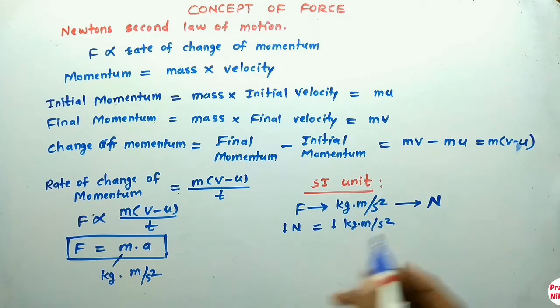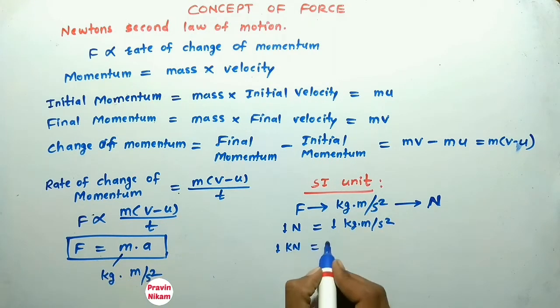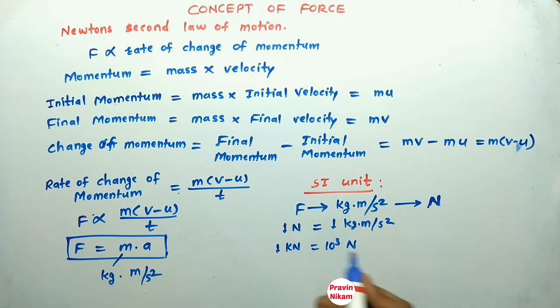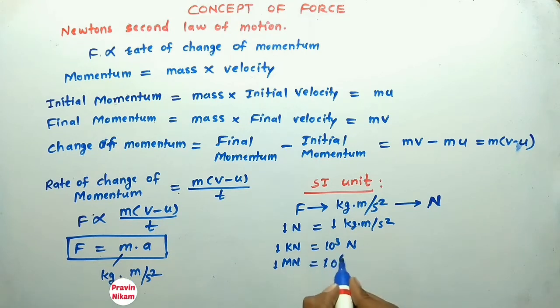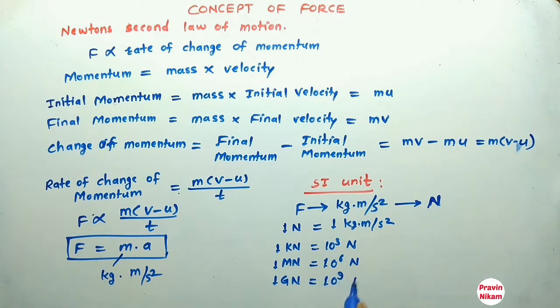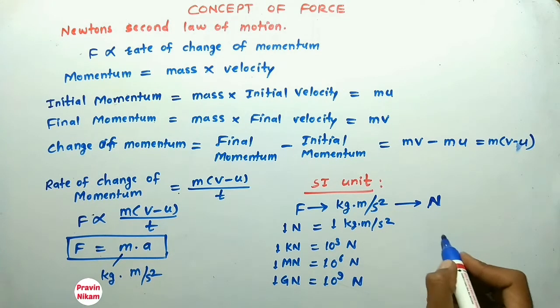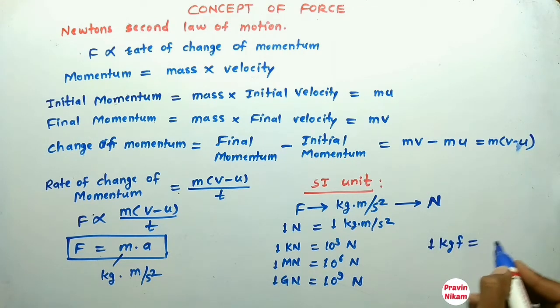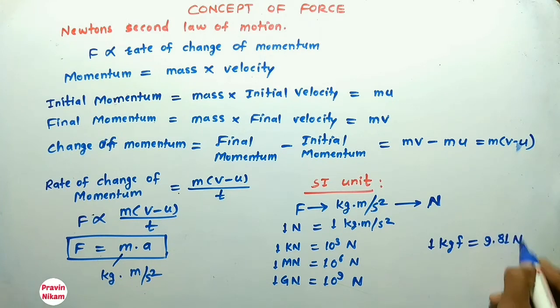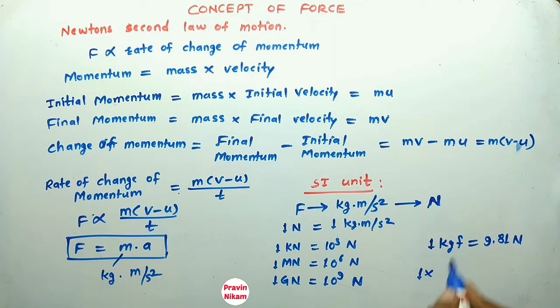Now 1 kilonewton is 10 raised to 3 Newton, meaning 1000 Newton. Also 1 meganewton is 10 raised to 6 Newton. 1 giganewton is equal to 10 raised to 9 Newton. Also, the MKS unit of force is 1 kgf, meaning 1 kilogram force is equal to 9.81 Newton, that is 1 into the gravitational acceleration 9.81, which equals 9.81 Newton.